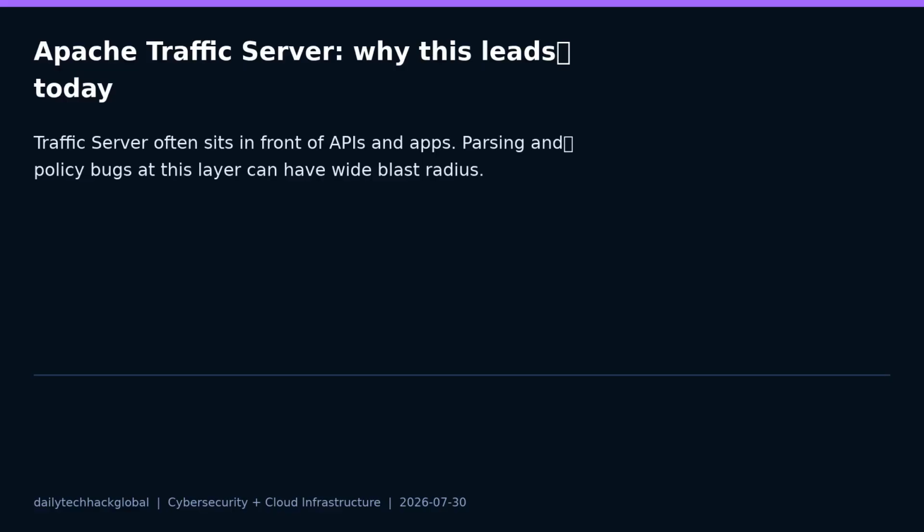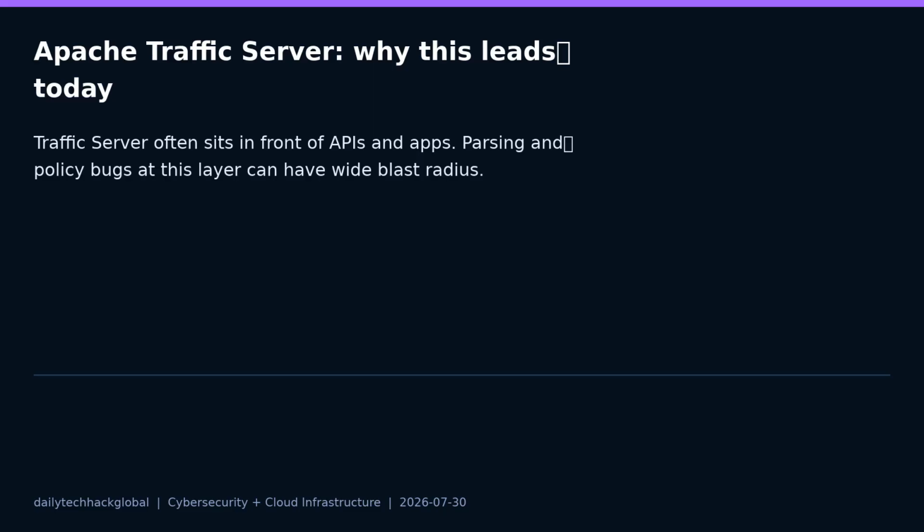The headline is Apache Traffic Server. NVD lists multiple newly published CVEs affecting Apache Traffic Server 9 and 10 branches, with fixed versions listed as 9.2.15 or 10.1.4. Apache Traffic Server is commonly used as a reverse proxy, caching layer, or edge gateway in front of web applications